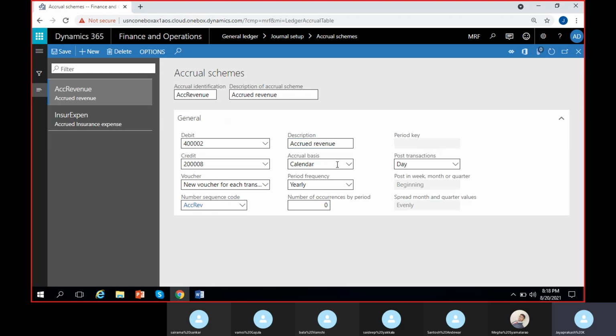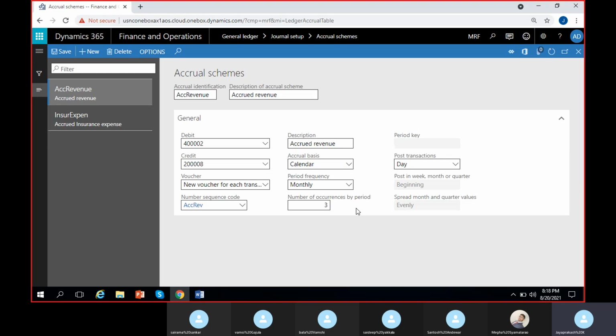Okay, then accrual basis: you can use calendar or fiscal periods as you wish. We'll go for the regular calendar, January to December, with the normal 30, 31, 28 days. Then period frequency, I'll select monthly. The number of occurrences for the period, I'll select 3 months so that this time it will be easy to understand. Yesterday it was 12, right? So today we'll take 3 only.